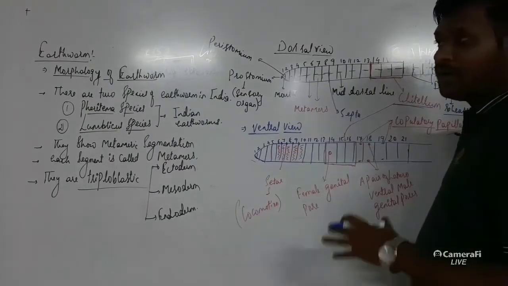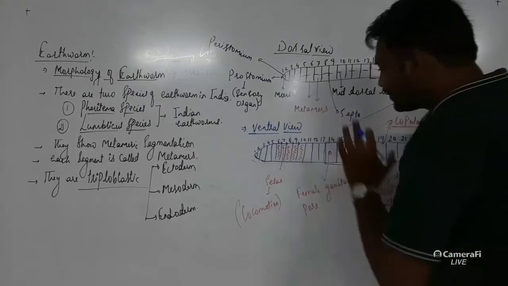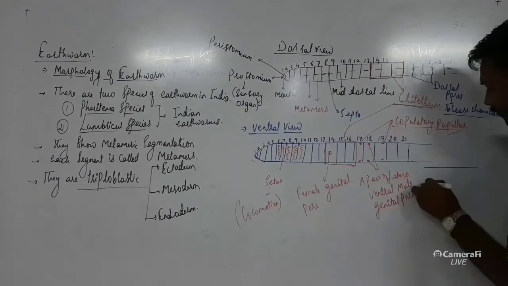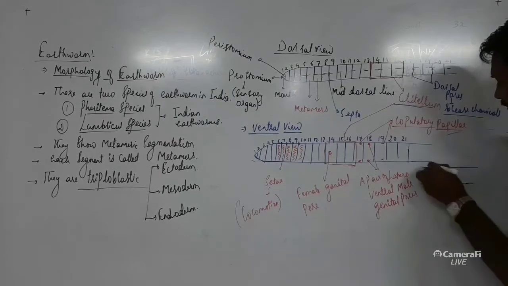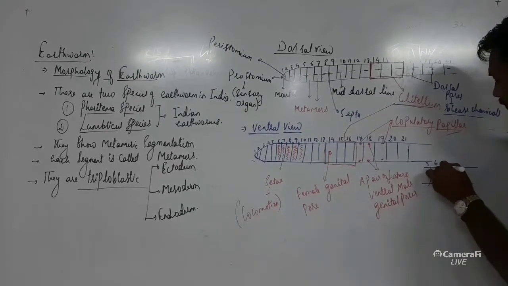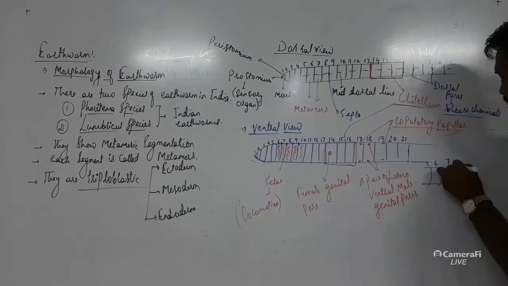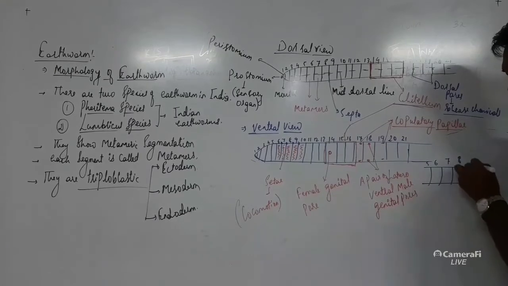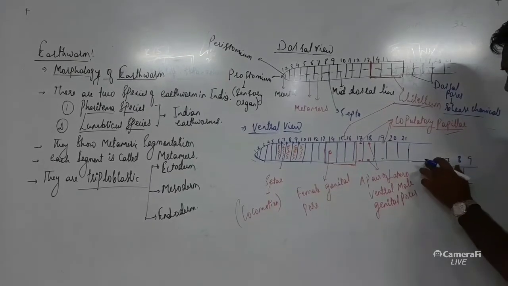Now what are these openings? These openings are called spermathecae. Let's see here, suppose from segment number 5, then here 6, 7, 8 and 9. So basically this is 6, 7, 8, 9.